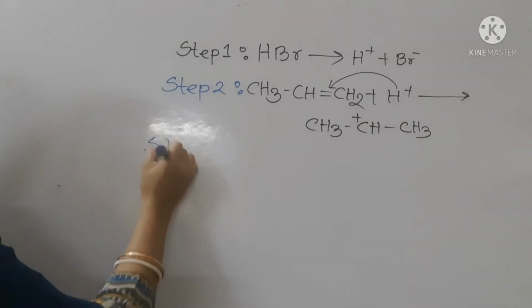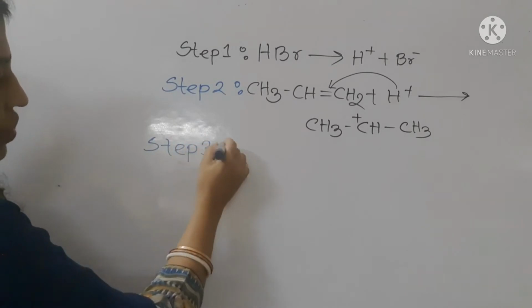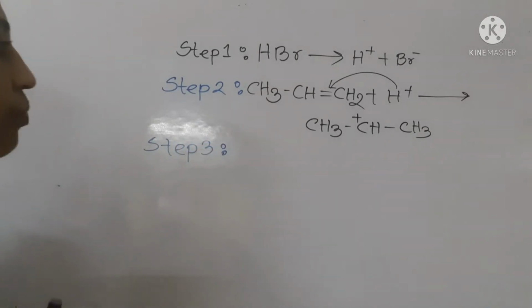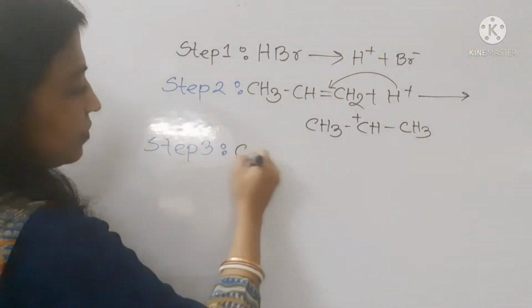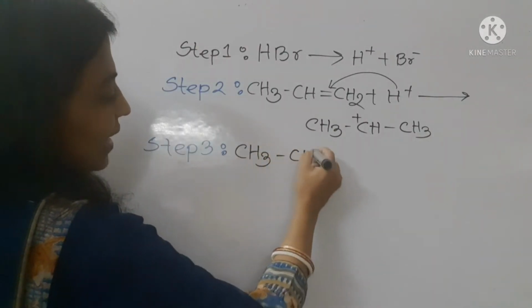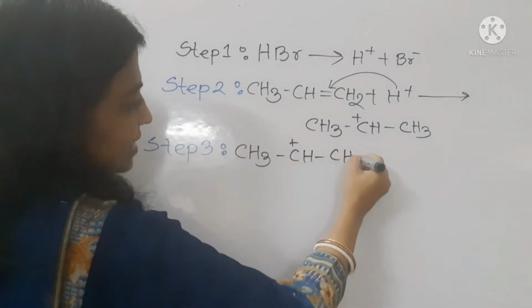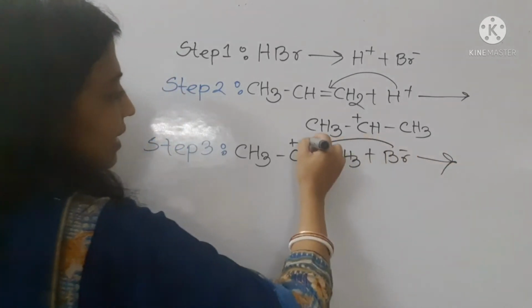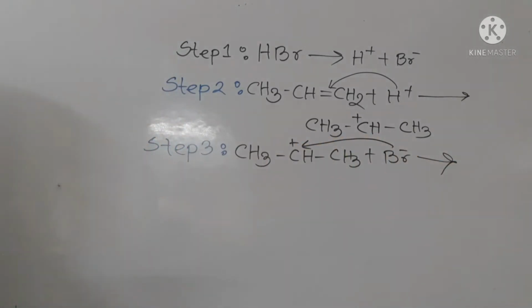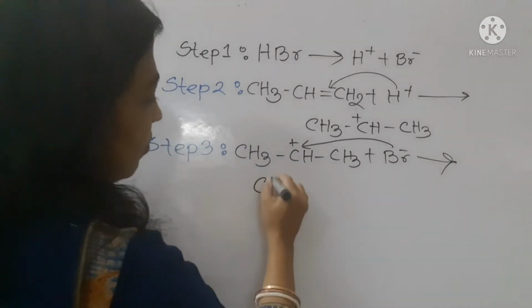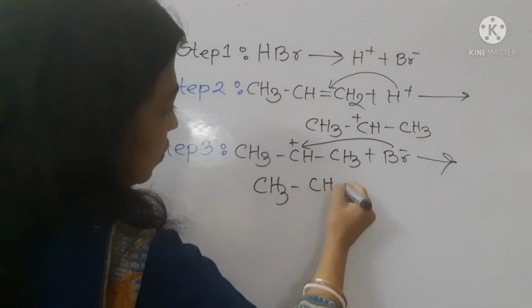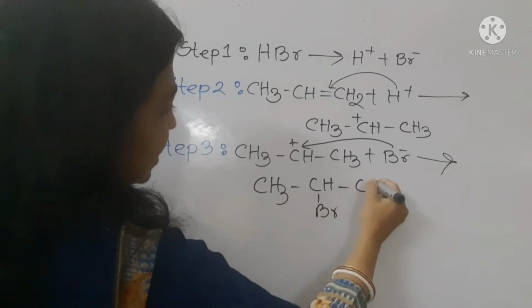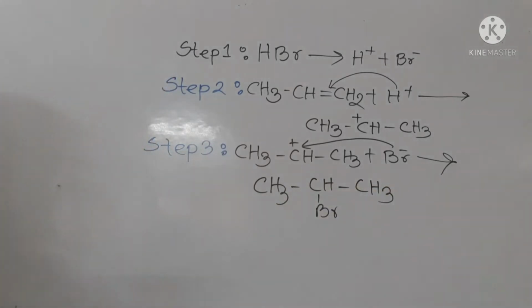So in step 3, the bromide ion attacks this positively centered carbon and forms the product. This is the mechanism of the Markovnikov reaction.